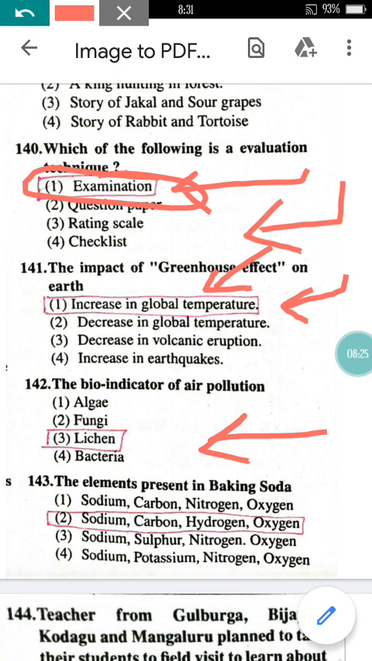Now come to question number 142. The bioindicator of air pollutants, you might be knowing about it, lichens. It is the combination of algae plus fungi, right? It is a combination of algae and fungi, so it is known as lichens.